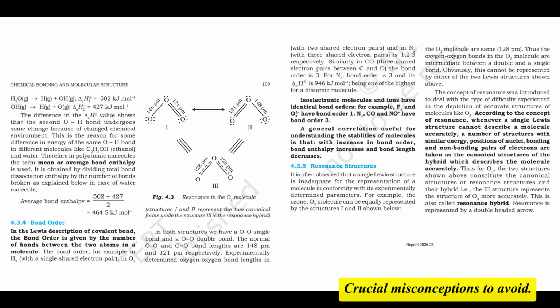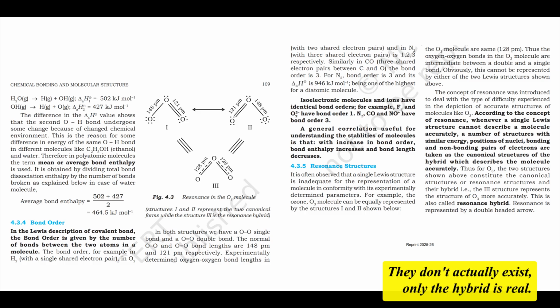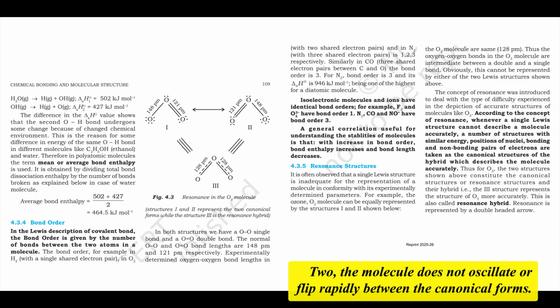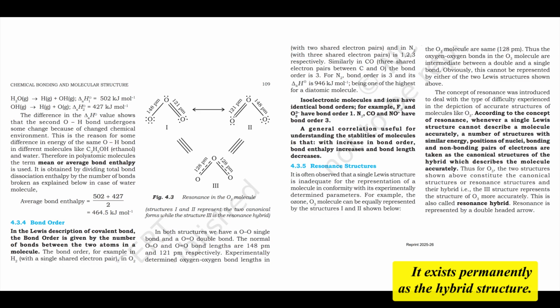Crucial misconceptions to avoid. 1. Canonical forms are imaginary. They don't actually exist. Only the hybrid is real. They are just our way of representing the delocalized bonding on paper using familiar Lewis structures. 2. The molecule does not oscillate or flip rapidly between the canonical forms. It exists permanently as the hybrid structure.